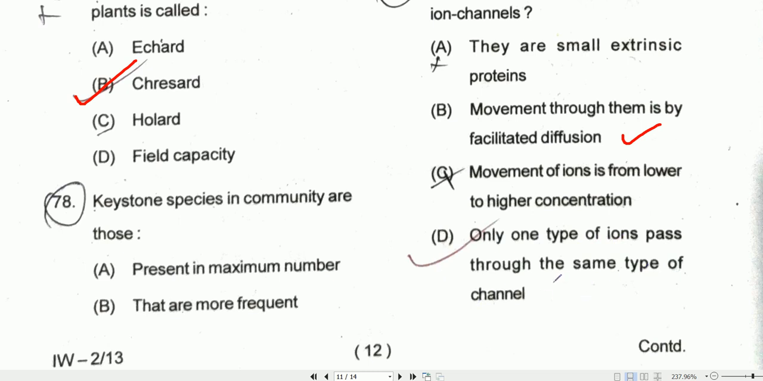So here there is a probability of option B and option C, but D will be the right answer. If you look at the most appropriate one, option D will be the correct one. Only one type of ions passes through the same type of channel. So option D will be the correct one.